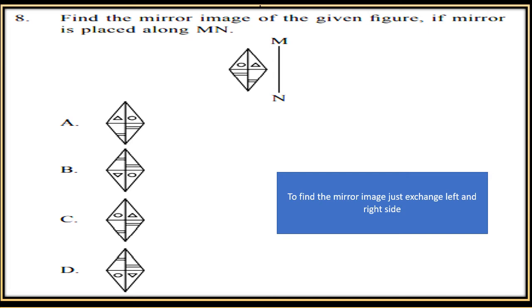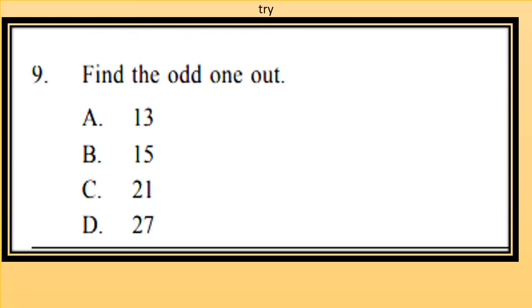So you can check your answers at the end of the video. Find the odd one out. From options A, B, C, D, you have to find the odd one. So it's an easy question. You try it yourself, and you can check your answers at the end of the video.